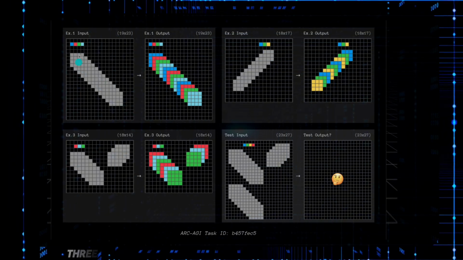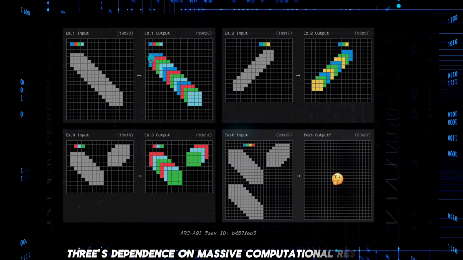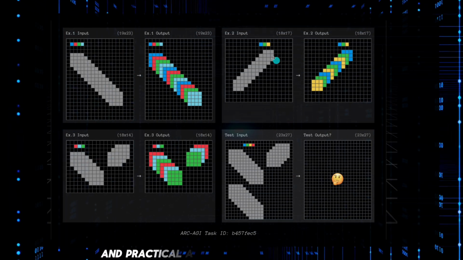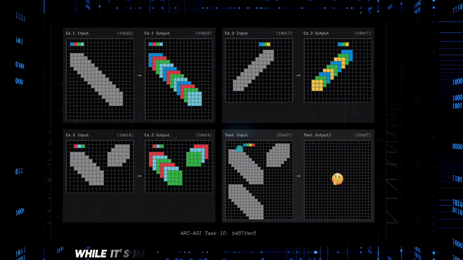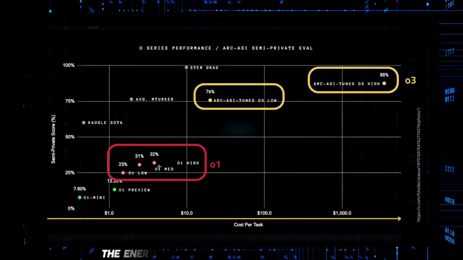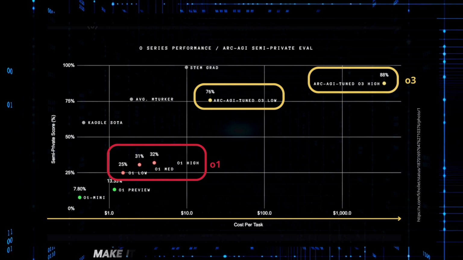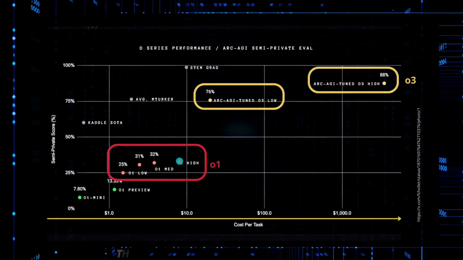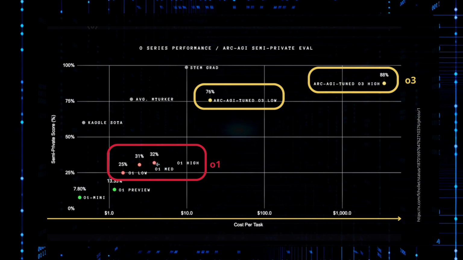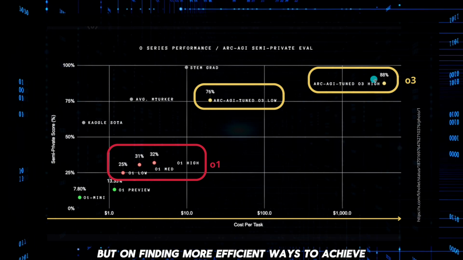Moreover, O3's dependence on massive computational resources raises important questions about the scalability and practical applications of this approach. While it's impressive that we can achieve human-level performance on certain tasks, the energy consumption and financial costs make it impractical for widespread deployment. This suggests that future developments might need to focus not just on raw performance, but on finding more efficient ways to achieve similar results.